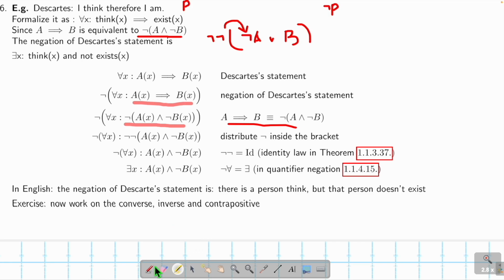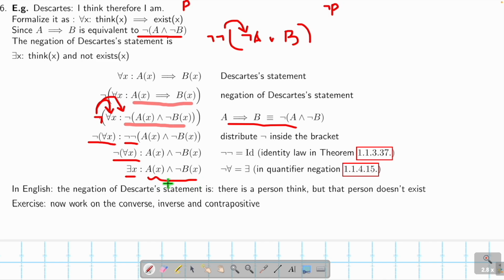There's a not here, so I can apply not to this and not to that. This is De Morgan's law. So now this part gives me this thing. This not here gives me this not. And I just showed you previously, not not is nothing. That means it's identity. Identity means do nothing. So I can just write nothing. Then I have this thing. And then the negation of for all is there exists. And now I have this.